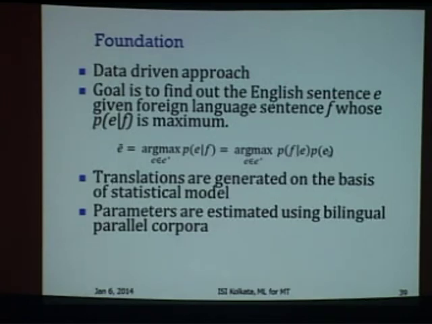If the sentence is well formed, then probability of E should be high. This is the main idea. Okay. So this is a situation where generative model and application of Bayes theorem is very reasonable and in fact required to isolate these two parts of the translation evaluation. Okay. Any question at this point? This is the foundation of SMT.